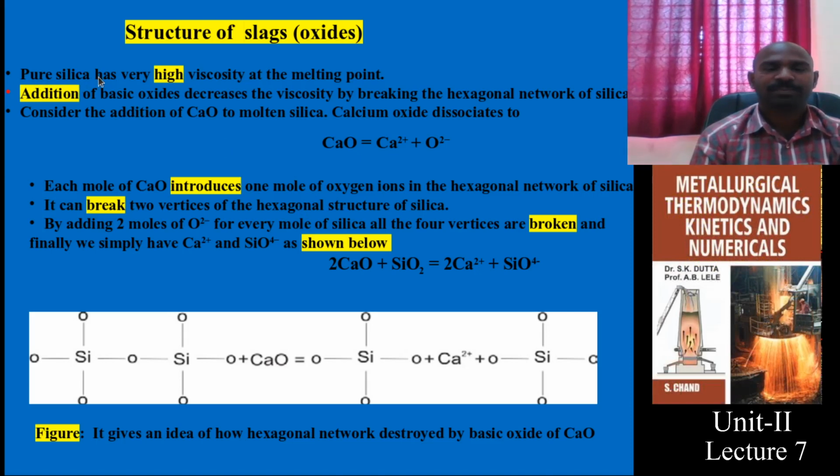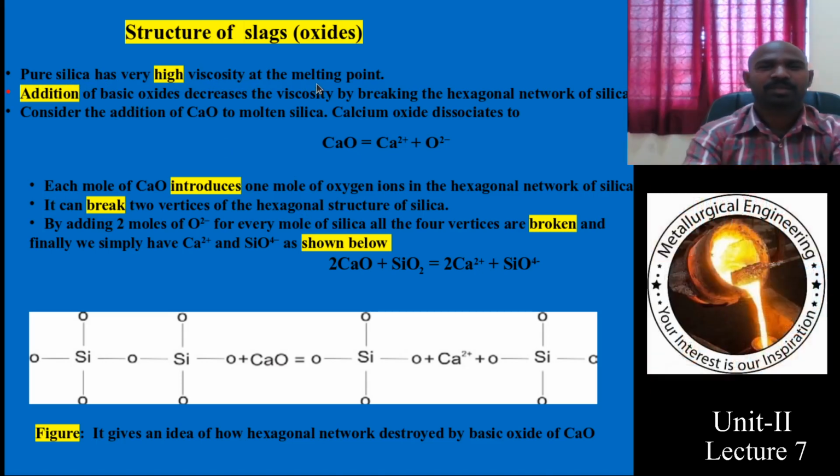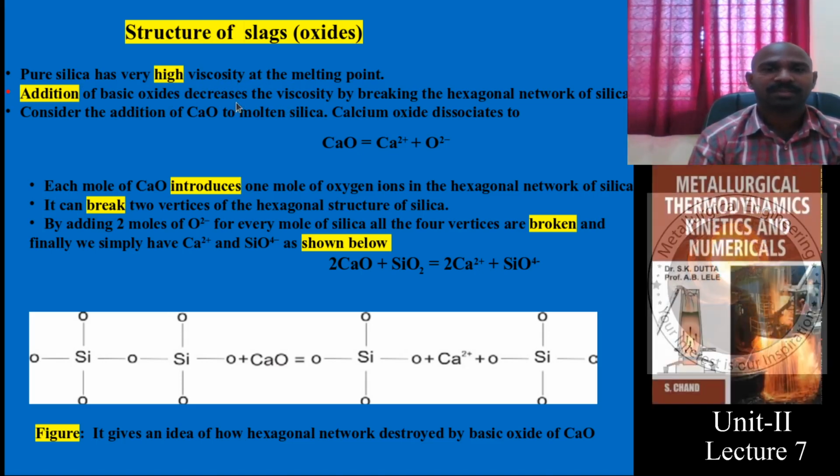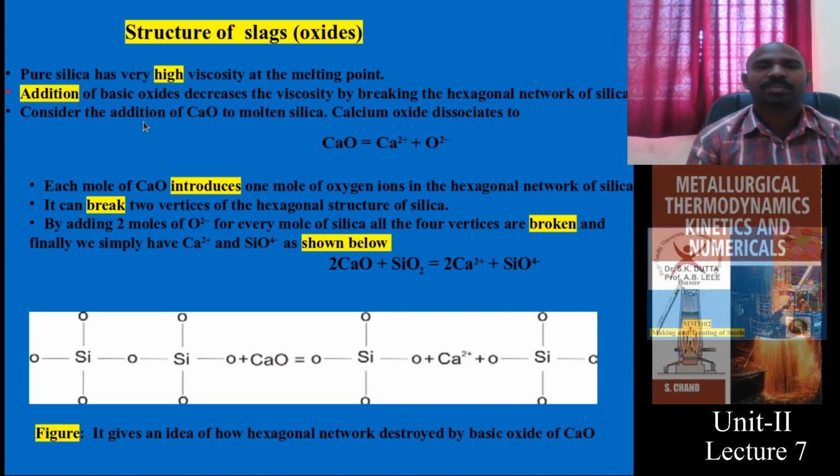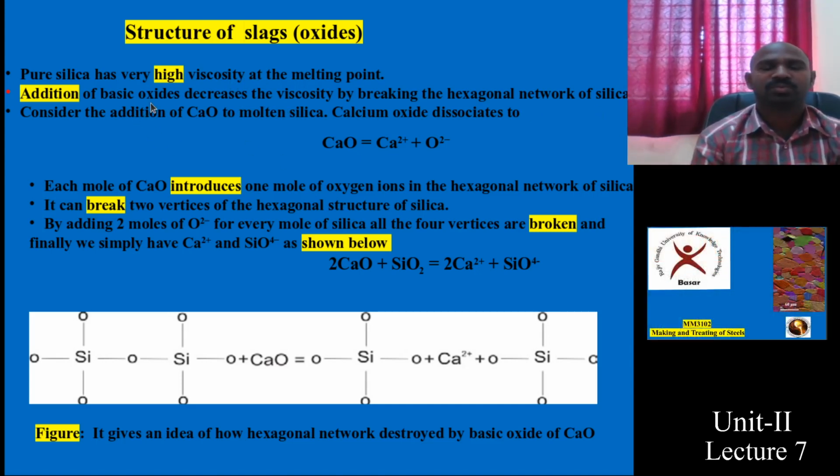Silica has high viscosity at the melting point, whereas basic oxides decrease the viscosity. Acidic oxides increase the viscosity, basic oxides decrease the viscosity. That is why you are able to break the network of silica. These basic oxides have this inherent nature.